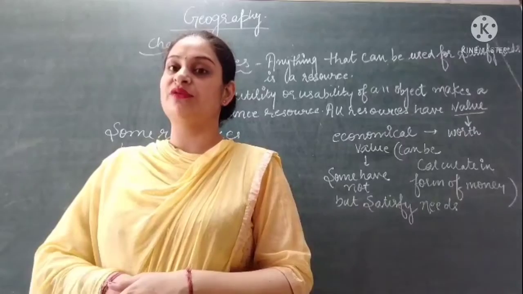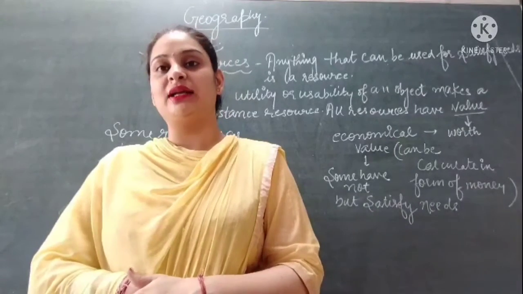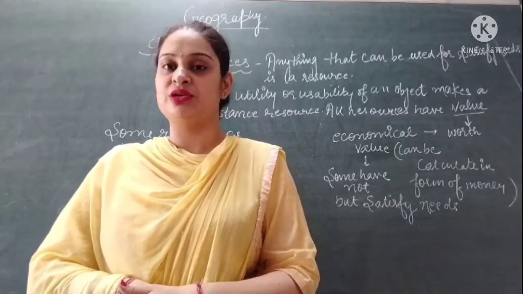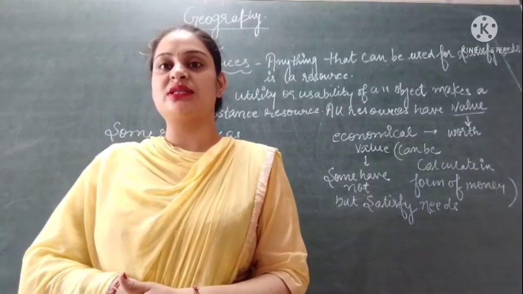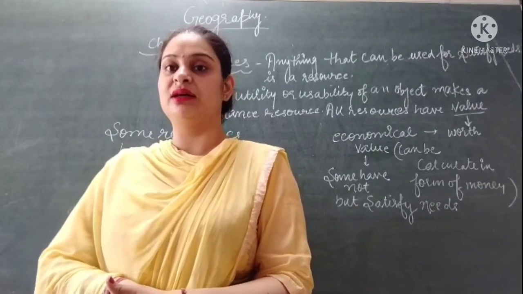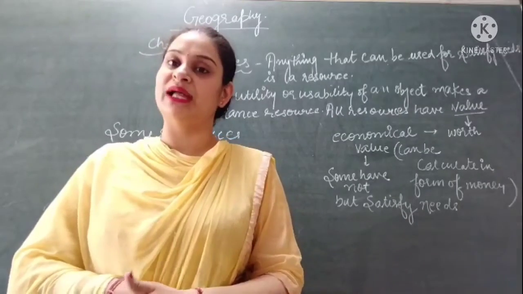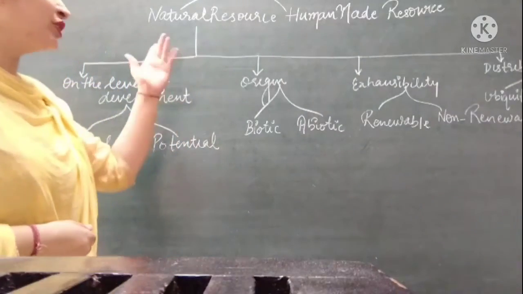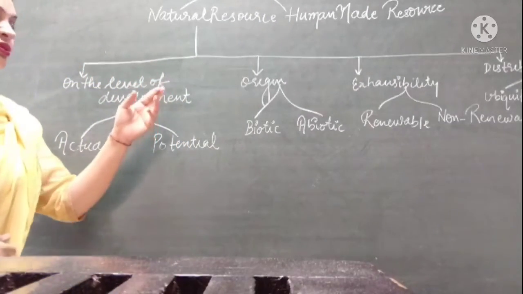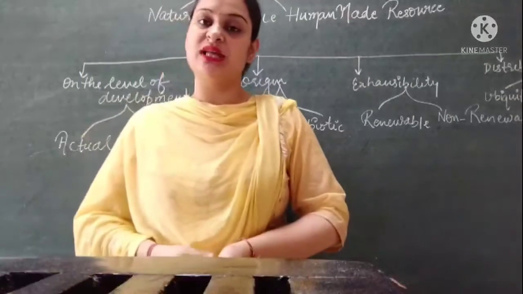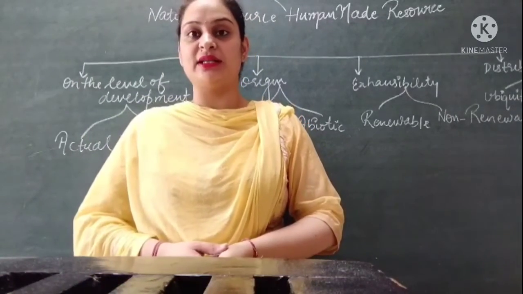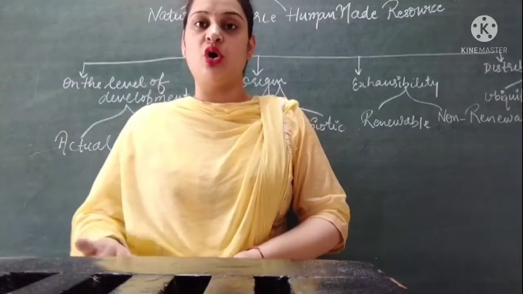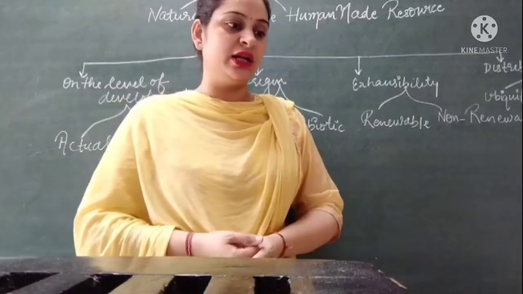Now we are going to discuss the different types of resources. As we know, there are two types of resources, one is natural resource and the second one is human-made resource. Today in this session we are going to discuss natural resources and the classification of natural resources one by one. Starting with the first type, natural resource: what are natural resources? Natural resources are the resources which are given to us by nature as a free gift, like air, water, land, soil. All these come under the category of natural resources.